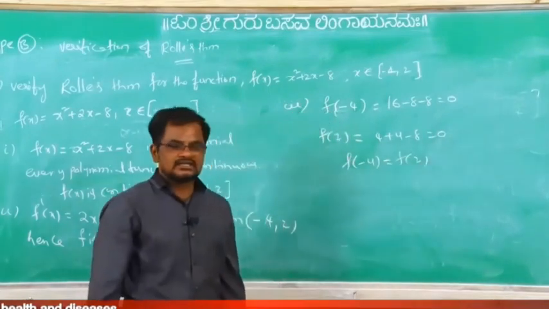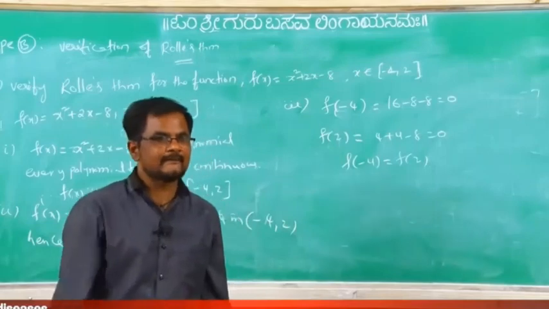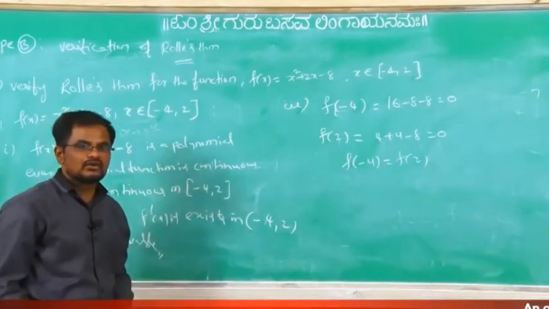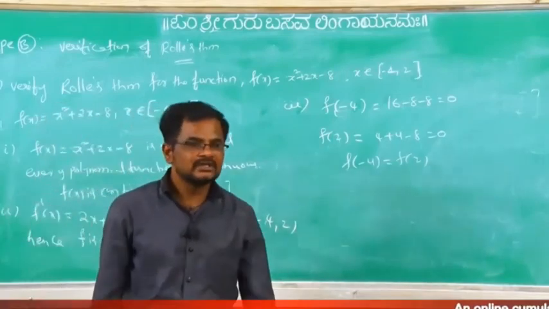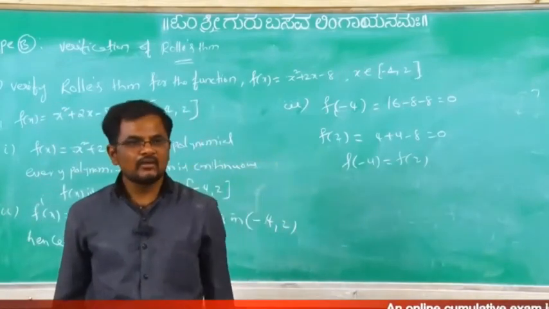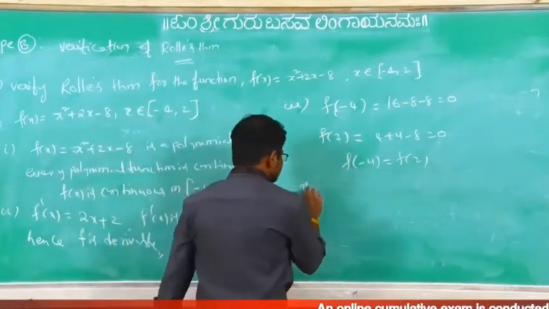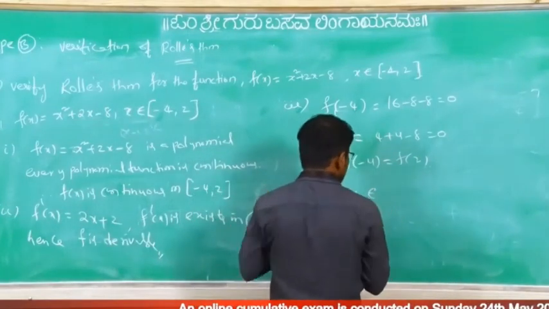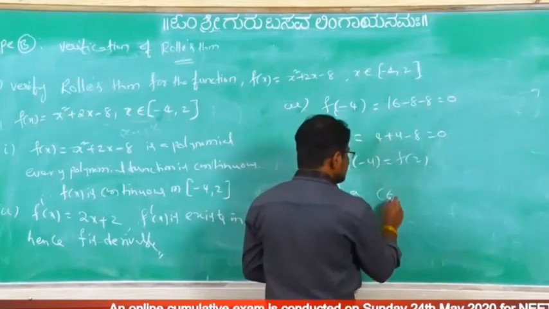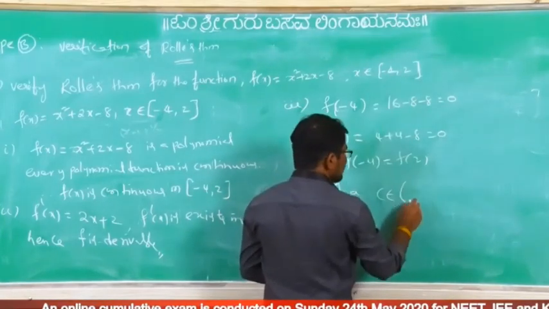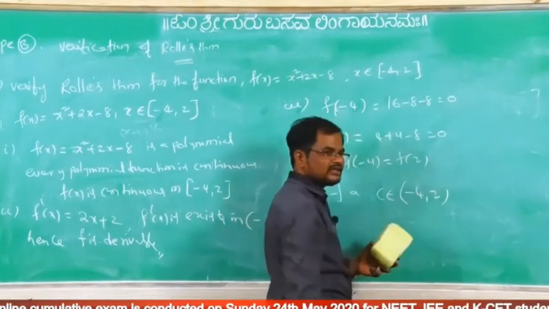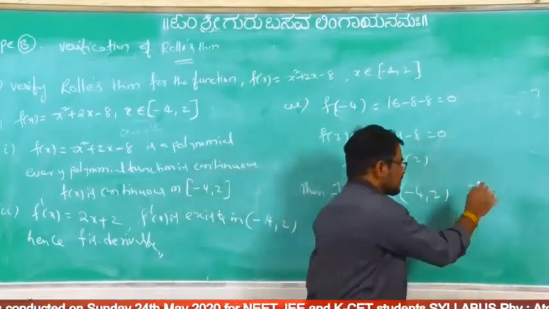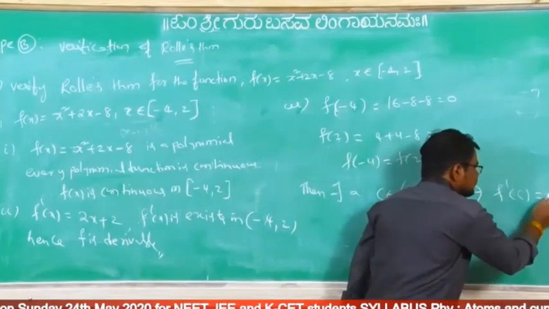Means this given function satisfies the three conditions of Rolle's theorem. Then what we can conclude? Definitely there exists a point. Therefore, there exists a point C which belongs to open interval minus 4 comma 2 such that f dash of C equal to 0.